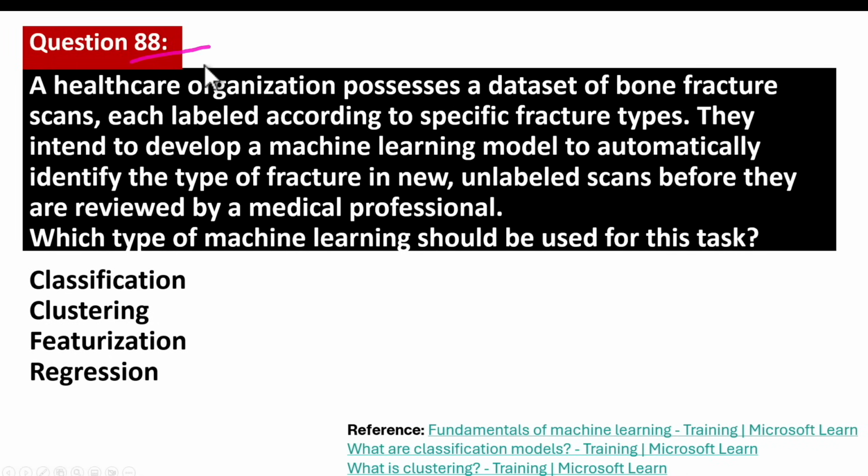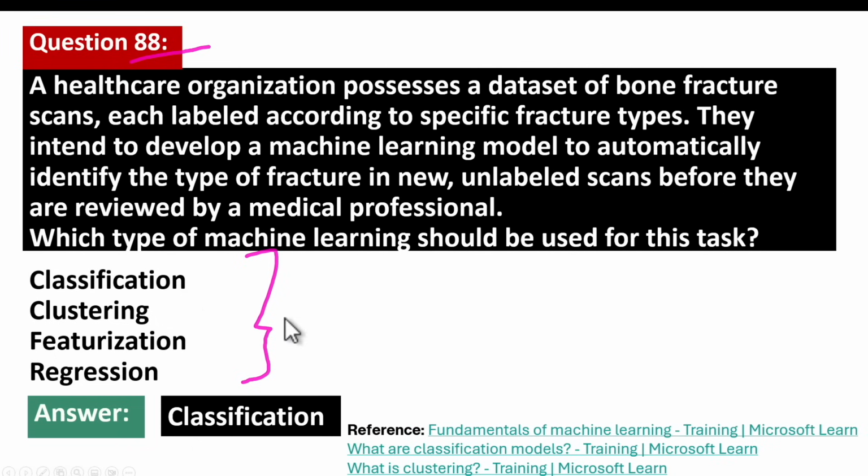Question number 88. A healthcare organization possesses a data set of bone fracture scans, each labeled according to specific fracture types. They intend to develop a machine learning model to automatically identify the type of fracture in new, unlabeled scans before they are reviewed by a medical professional. Which type of machine learning should be used for this task? Let's scan through the options available. We have gone through this example before. I'm sure you know the answer. The right answer is classification.